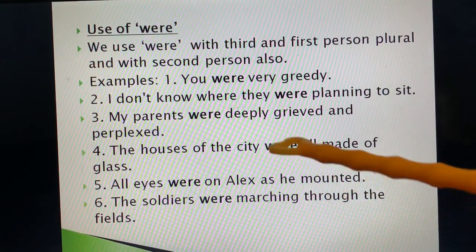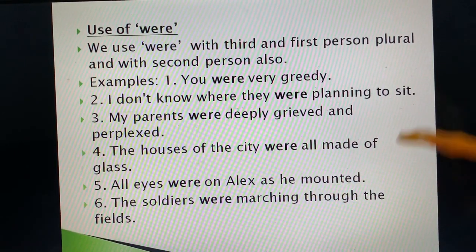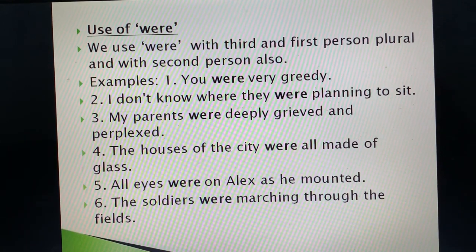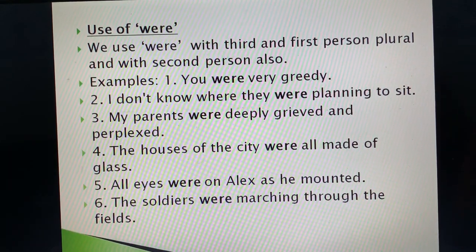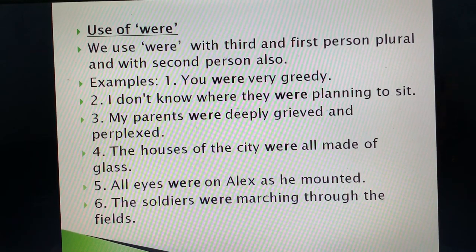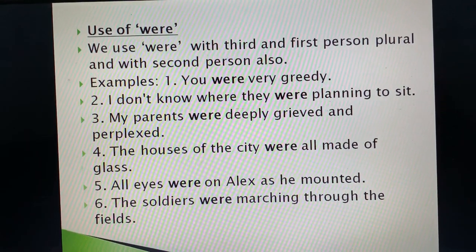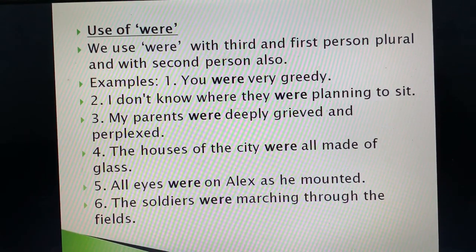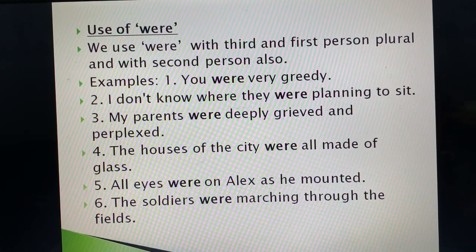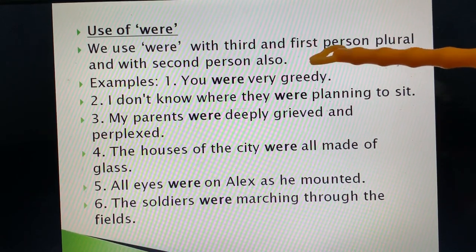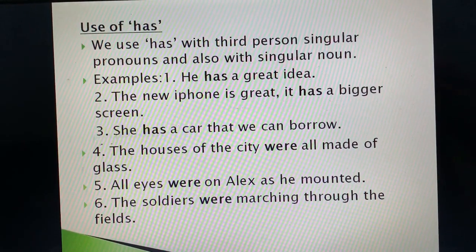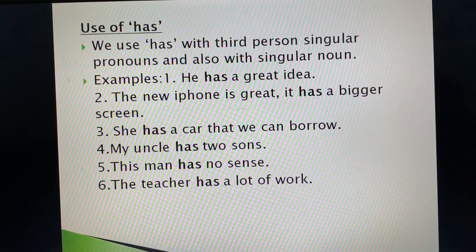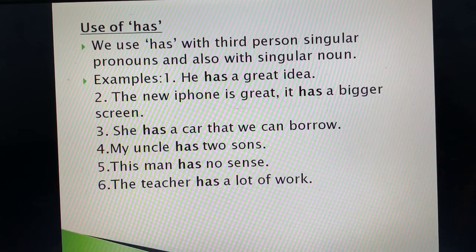Fine. All eyes were on Alex as he mounted. The soldiers were marching through the fields. So these all actions were performed in past. So we used were with them. And were is used with third person, first person plural and second person. Okay. Next is, we have done with two helping verbs more, was and were.